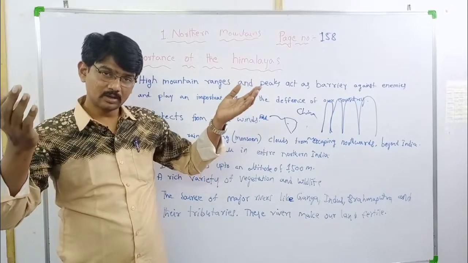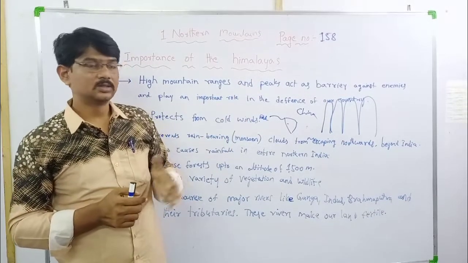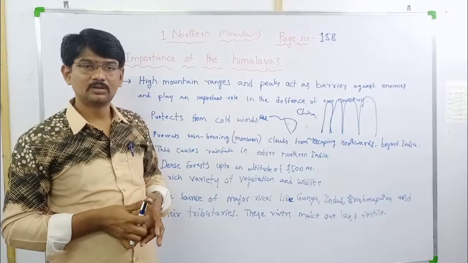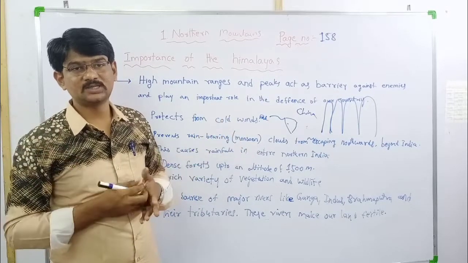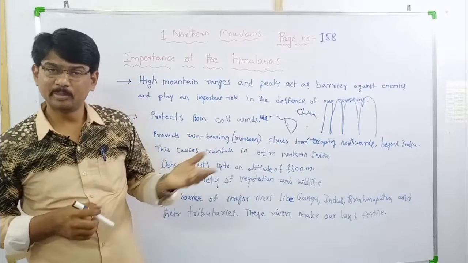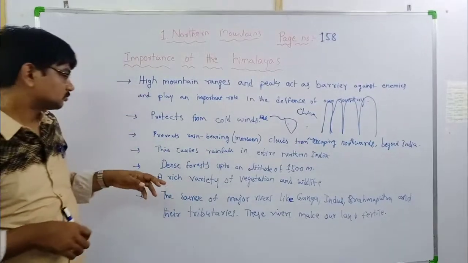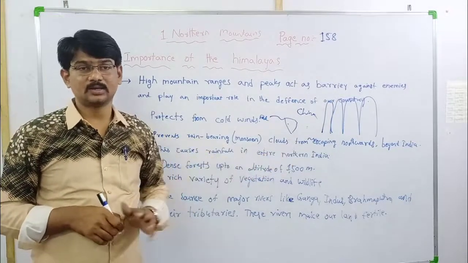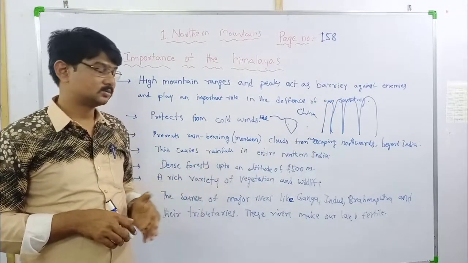When it is receiving good rainfall, it is full of water, so it is a very good position for cultivation and farming. Yes, this causes rainfall in entire northern India.